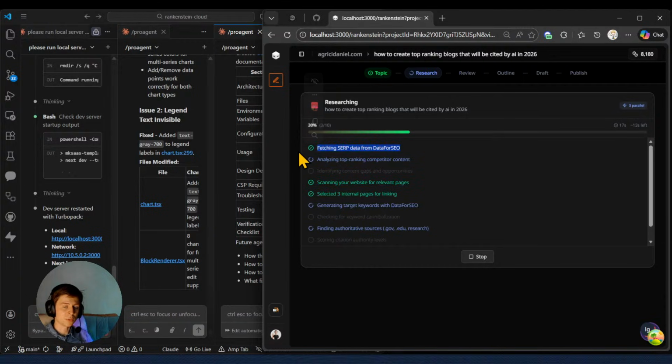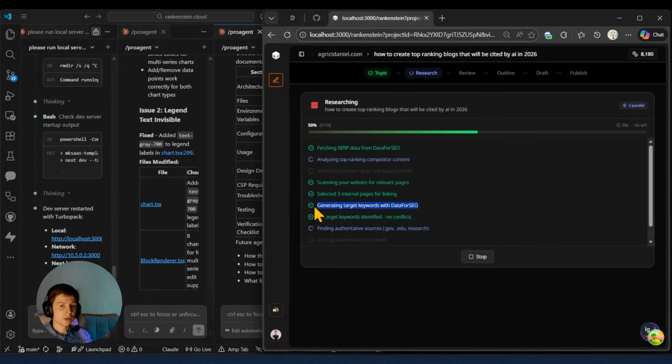Based on these results, we're checking the top performing articles, top performing blogs or product pages or whatever, you know, our main competitors. We are scanning our website for relevant pages, basically the internal links that we can include inside the article or the blog. We are selecting a few pages. In this scenario, the AI selected 3 internal pages for linking.